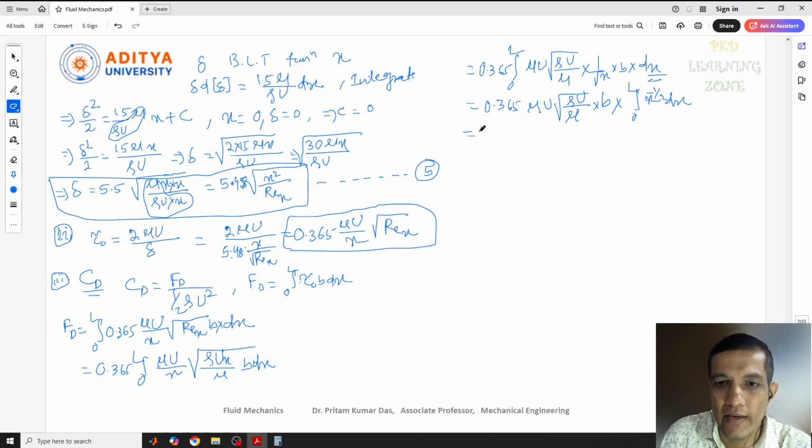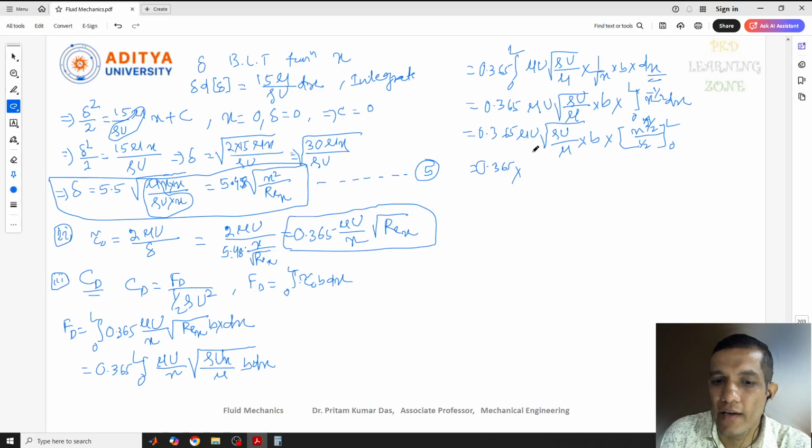So here we will get 0.365 mu u, and root over of rho u by mu into b, and after solving this one, x to the power minus 1 by 2, now we will get 1 by 2, and this is 1 by 2, with lower limit 0 and upper limit L. Now finally we can write 0.365 into square root.